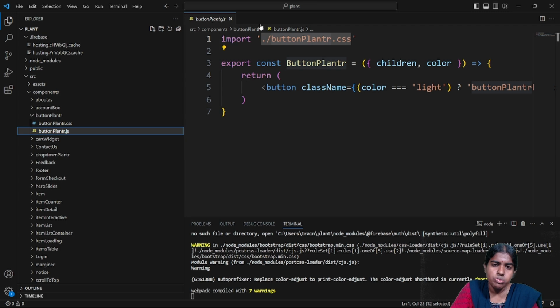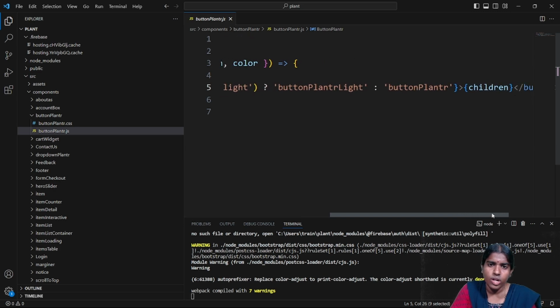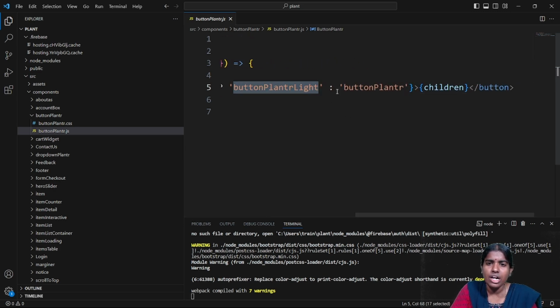And then I'm having this button plant r.js. So firstly, whenever I want to construct any kind of React JS application, I need to import the corresponding modules from React. So I'm having this button and class name, for example, color equal to light. So once it is satisfied, question mark, so button plant or light, otherwise the else part will be executed.